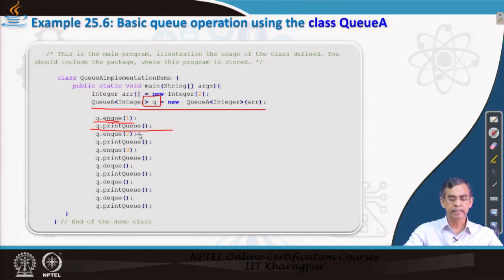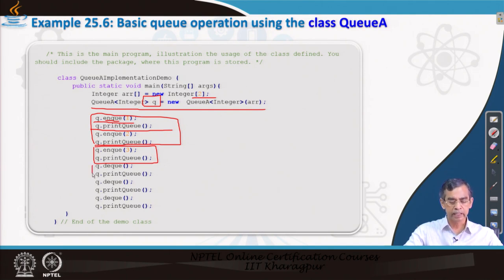Next we are inserting another element and print queue, and so on. Up to this point it is okay, no problem, but you note that the size of the array is 2. So, whenever we come here, we can see the queue is full because it is already full. So, print queue will print only 1 and 2, but it will not insert any element into the queue.